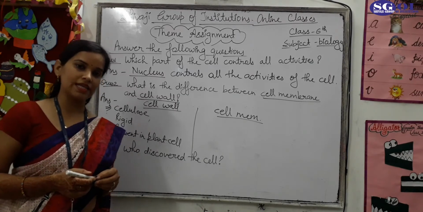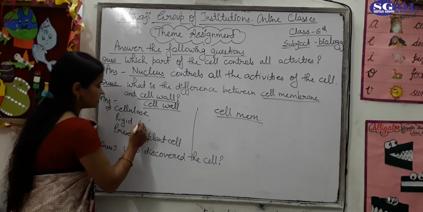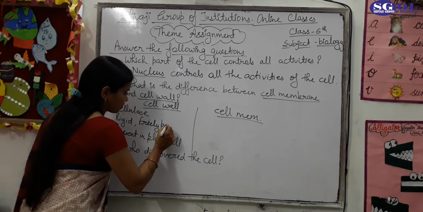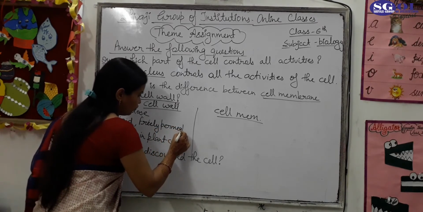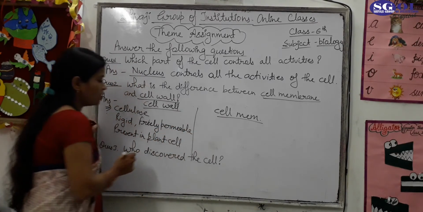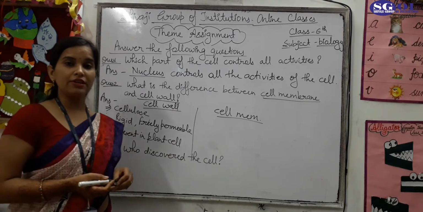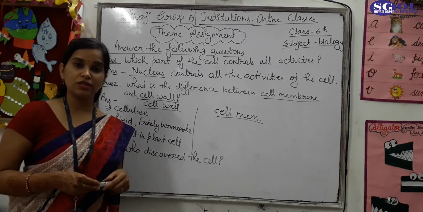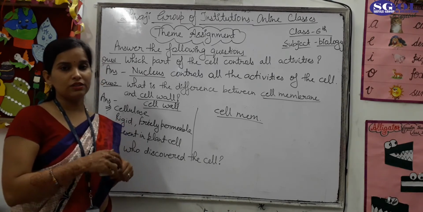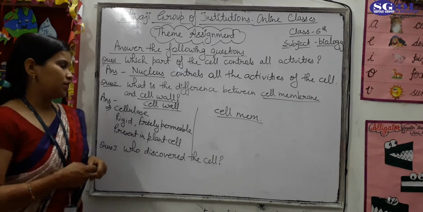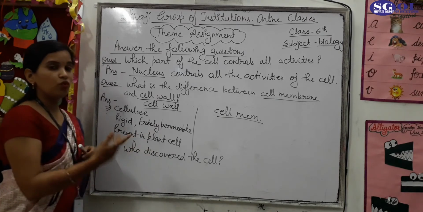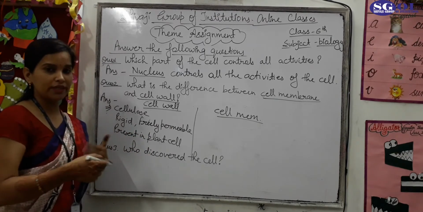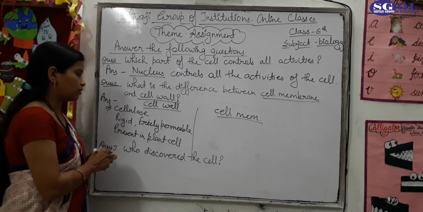to the plant cell. And this cell wall is freely permeable. What do you mean by freely permeable? Freely permeable means it allows all the substance to move inside the cell. Okay? Means it allows all the substances to move in and out of the cell. So it is called freely permeable.